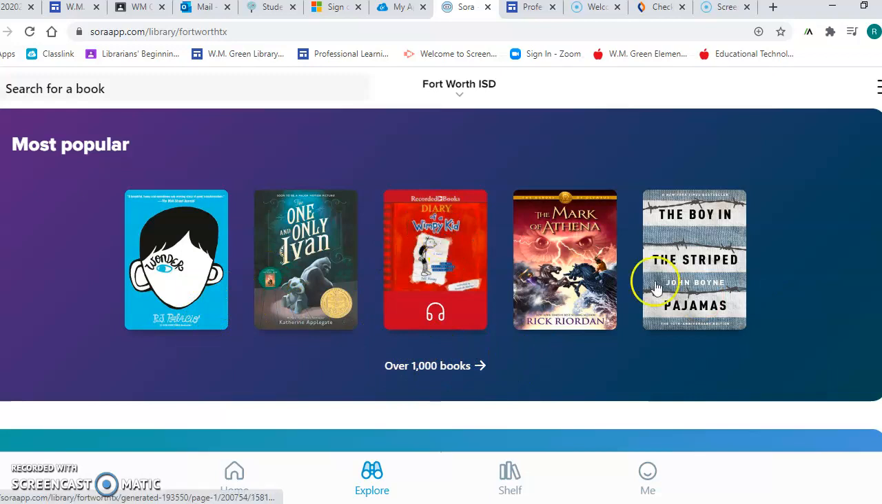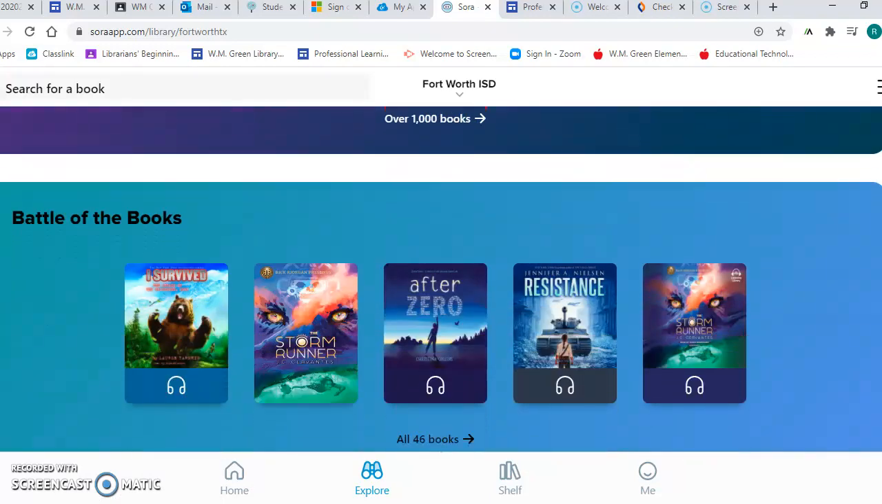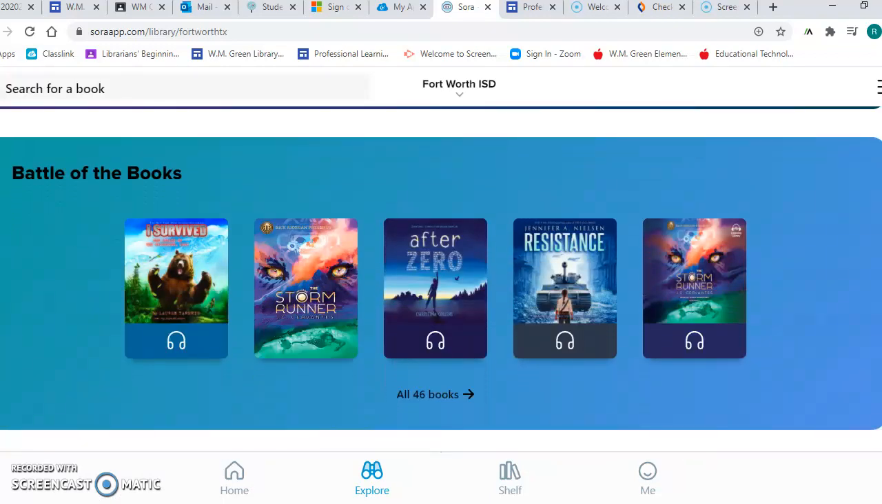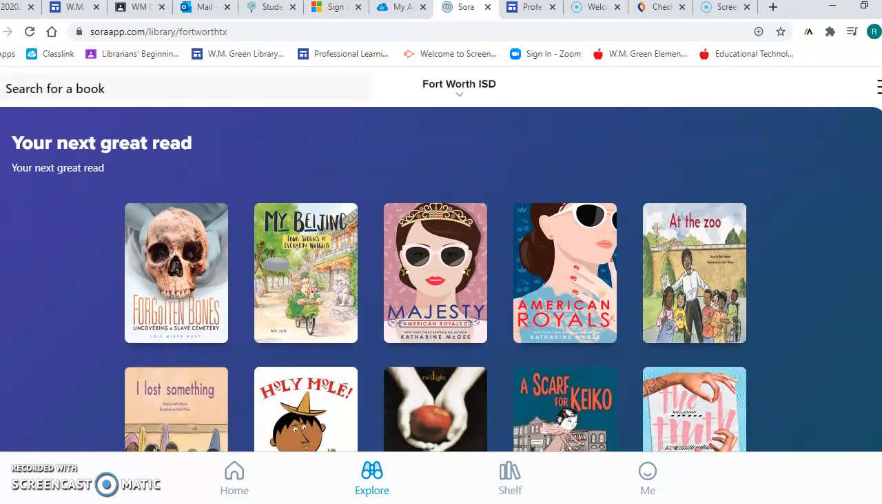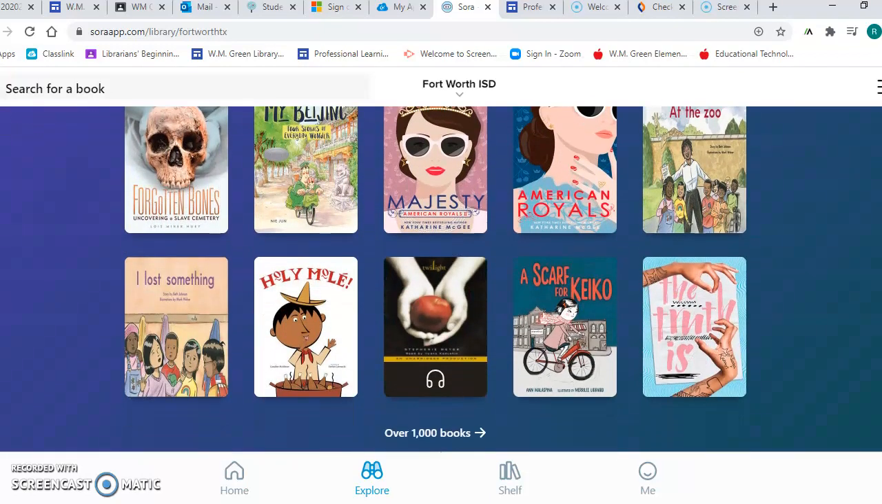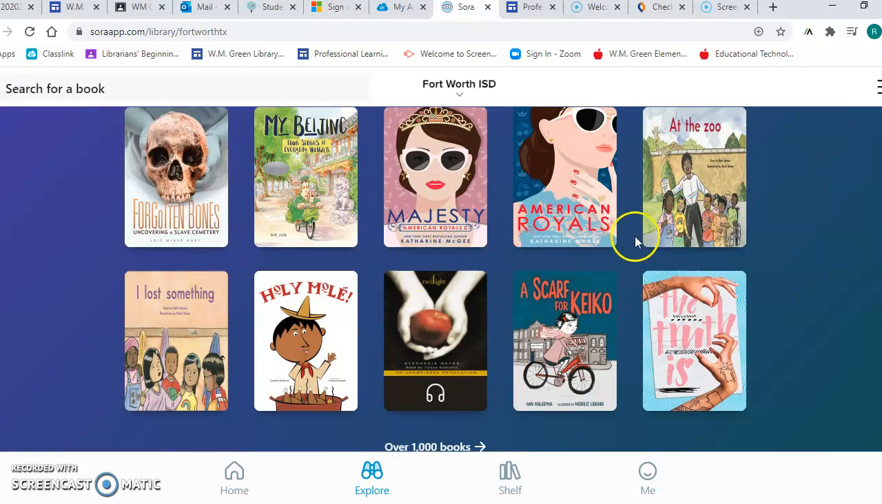So there's your Diary of a Wimpy Kid. And you can click that arrow and it'll show you other books available. And then if you participate in Battle of the Books, this is where you will find those books. Then we can go down to your next great read, and there you'll find a host of other books. So I'm going to click on At the Zoo.